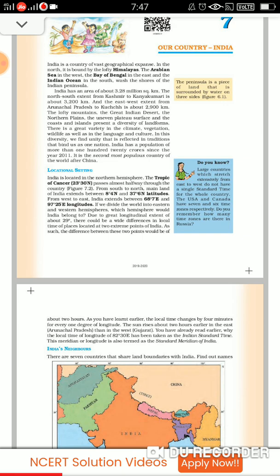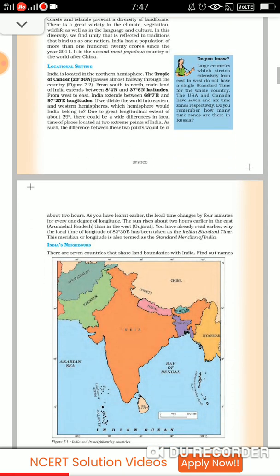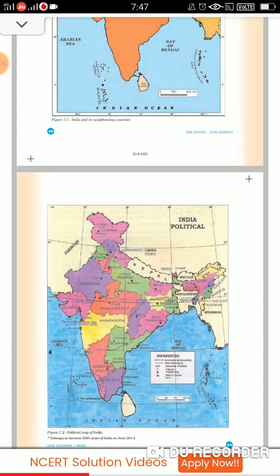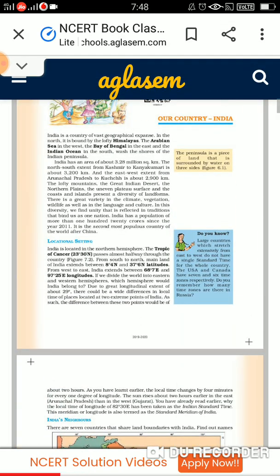Fine. Locational settings, if you talk about the location of India, India is in the northern hemisphere. So you know the hemisphere, the northern part is the northern hemisphere. So India is in the northern hemisphere. The Tropic of Cancer, 23 degrees 30 minutes north, passes through halfway through the country. Fine, if you see this figure, you can see that the Tropic of Cancer is passing through the country. Fine.